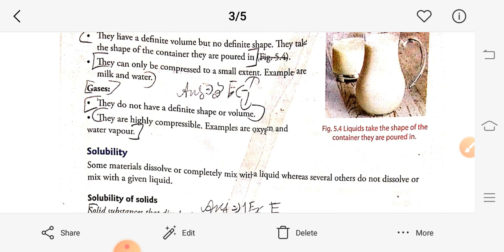Suppose you blow a balloon, the gas will take the shape of the balloon. You have seen gases filled in tires, and they take the shape of the tire. So they do not have a fixed shape, nor a fixed volume. Gases are highly compressible; you can compress gas as much as you can.